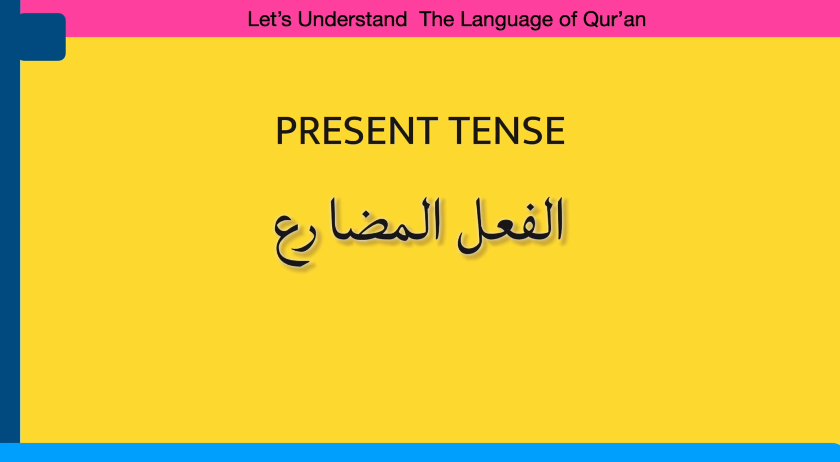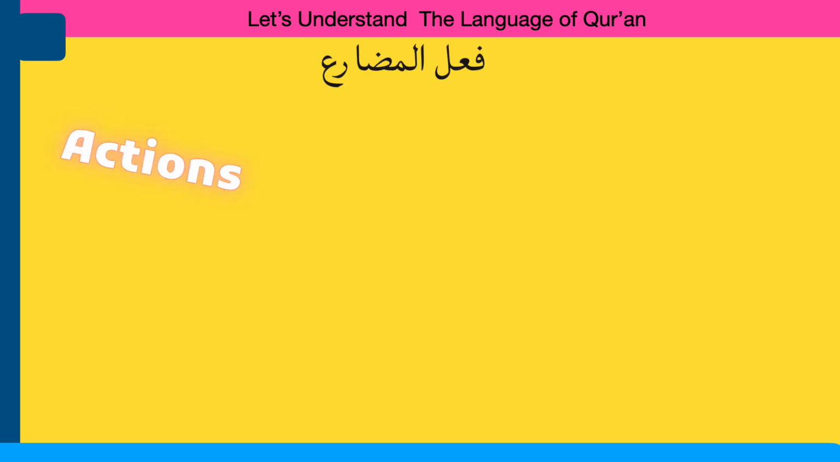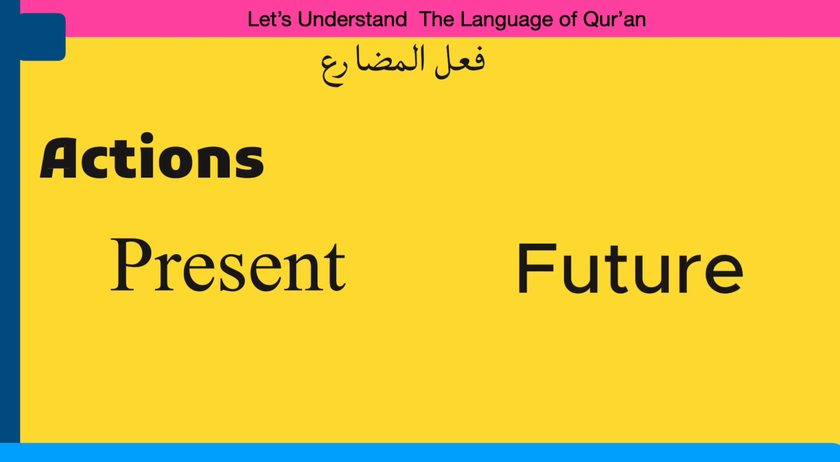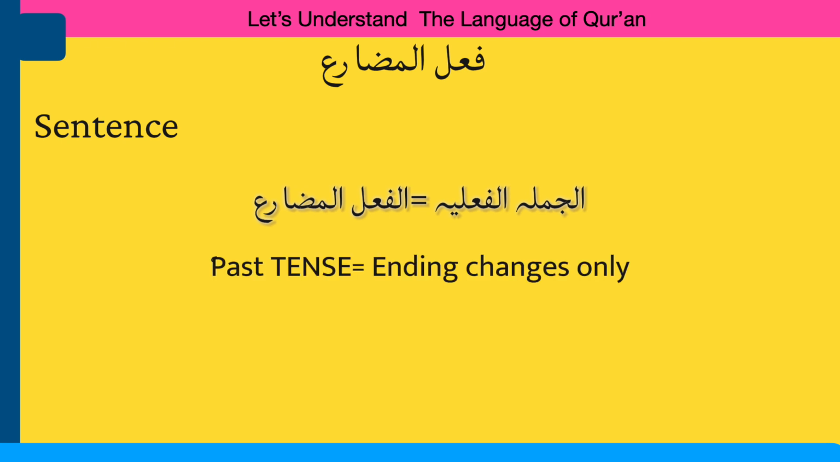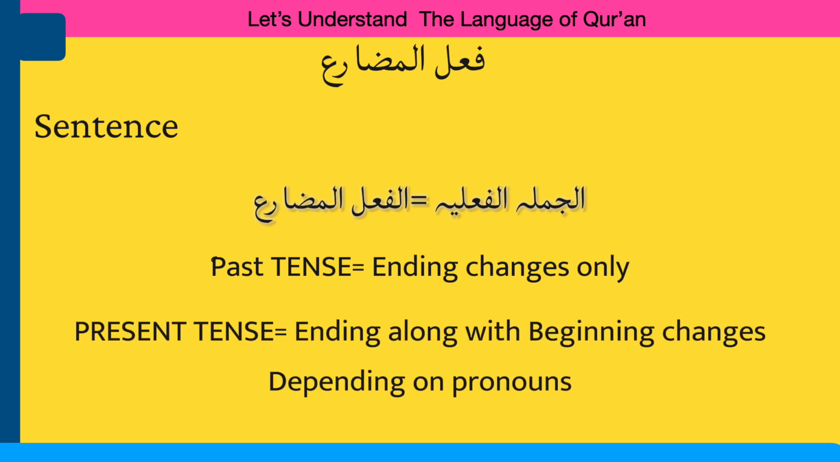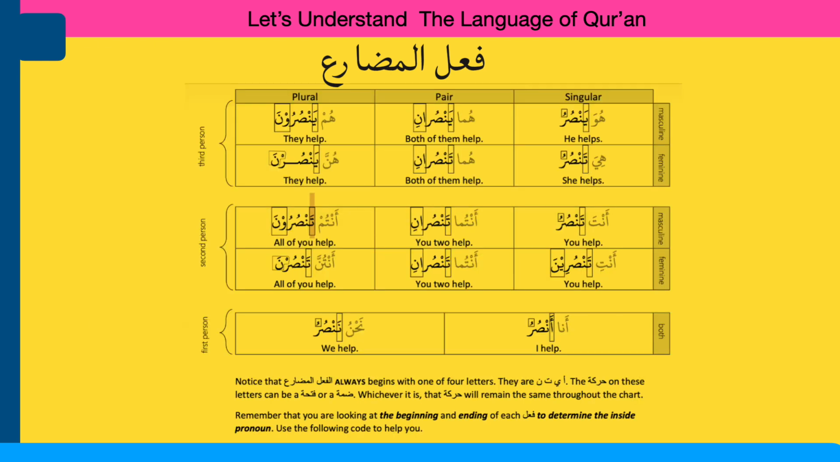Al-fail al-mudare, present tense. Recall that fail al-mudare is used to express actions occurring in present tense or future tense. In terms of usage and sentence structure, all the rules of al-jumlatul failiya apply when it comes to al-fail al-mudare as well. When it comes to al-fail al-madi, only the ending changes. Now, the ending and beginning of the fail change depending on the pronoun when it comes to fail al-mudare. Memorize all of the af'al in the chart along with their corresponding pronouns.